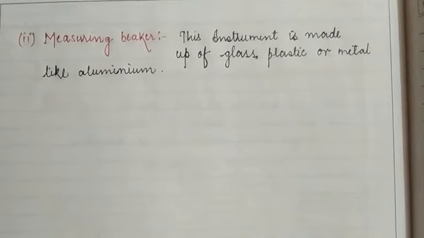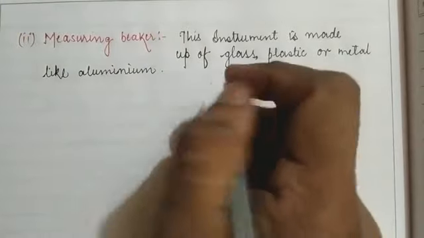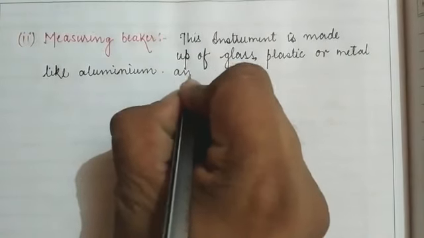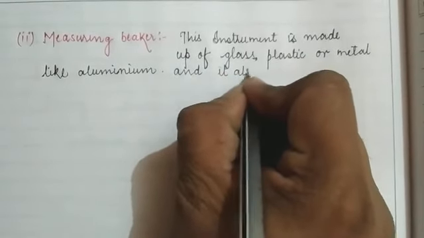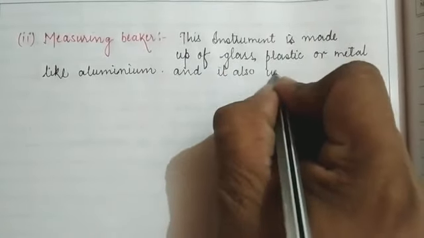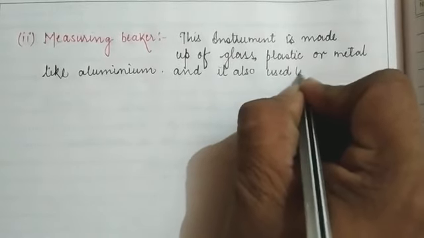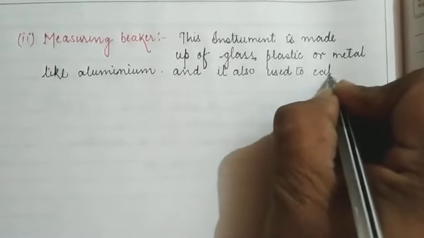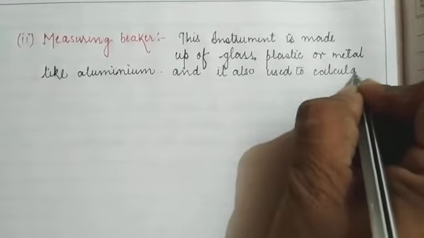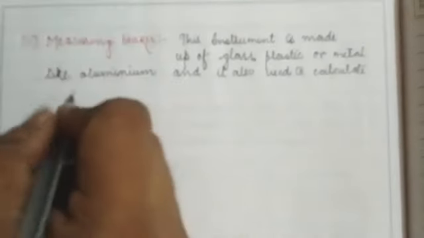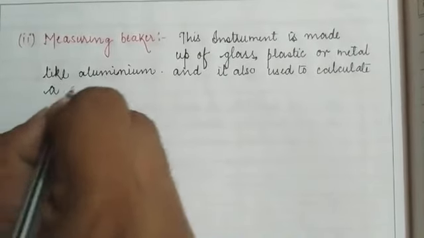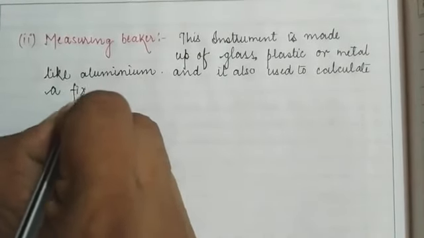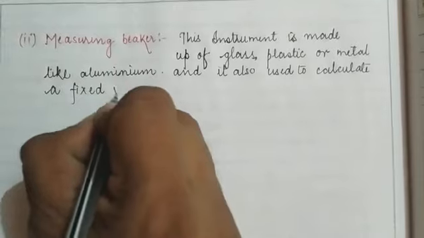It is also used to take out a fixed volume of liquid, and to calculate a fixed volume of liquid.